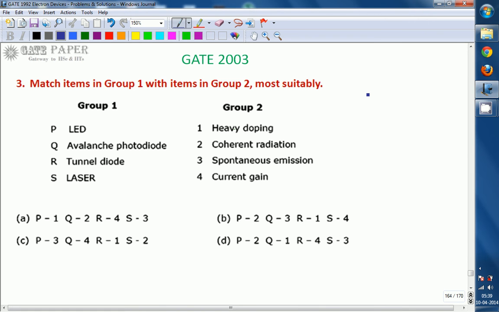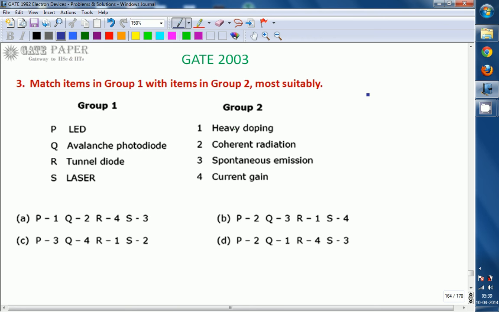We are discussing the GATE 2003 ECE paper, and this question is related to electronics. Match the terms in group 1 with items in group 2. Group 1 consists of LED, avalanche photodiode, tunnel diode, laser, and group 2 is heavy doping, coherent radiation, spontaneous emission, current gain.